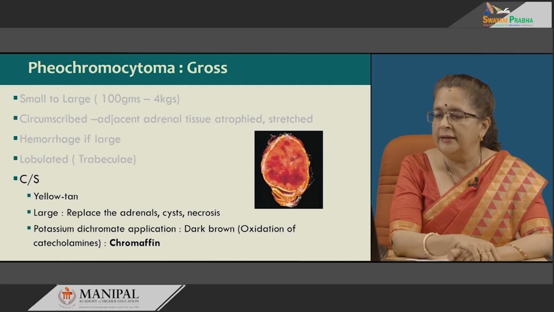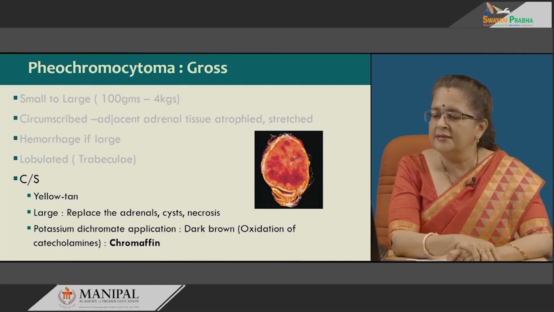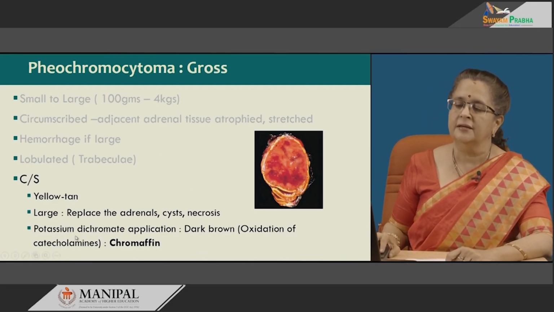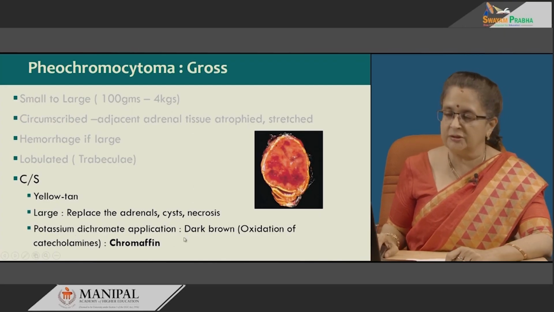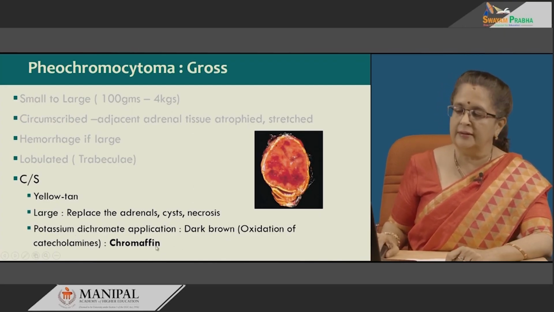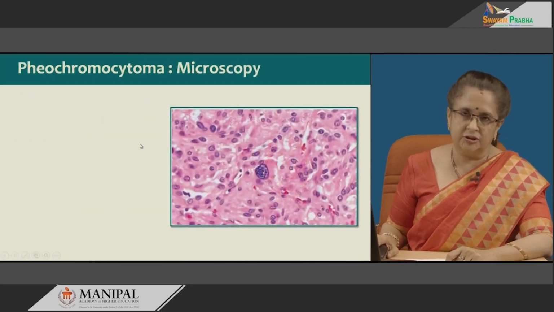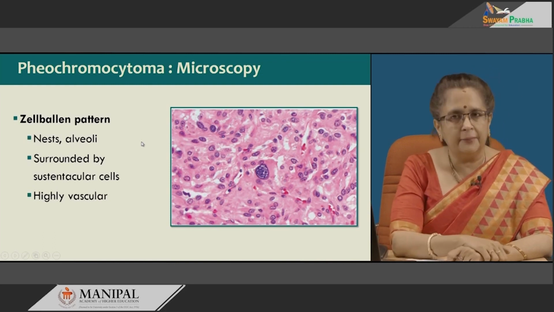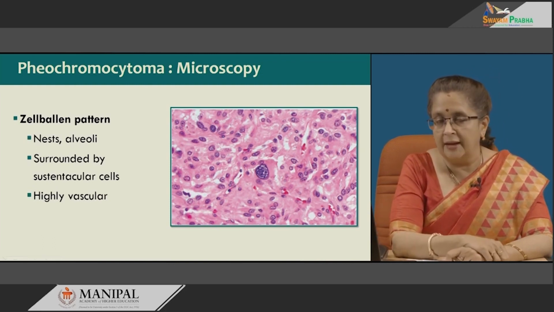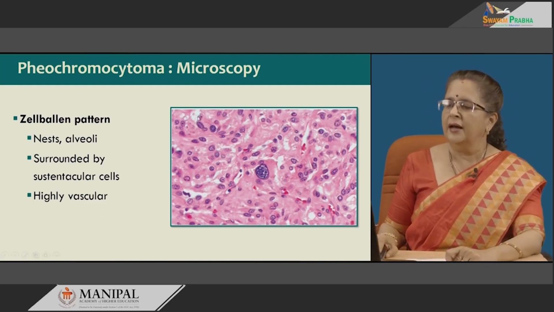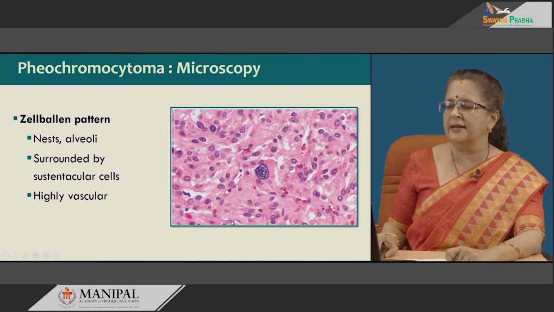Now, there is a peculiarity of pheochromocytoma. These cells contain catecholamines, and therefore, oxidation of this occurs with potassium dichromate application, giving rise to a dark brown color, and that is why these cells are known as chromaffin cells, and the reaction, the chromaffin reaction. Microscopically, the typical pattern is the Zellballen pattern, that is the alveolar pattern, which can also be seen as nests of tumor, and these nests are surrounded by very small cells which are known as sustentacular cells.